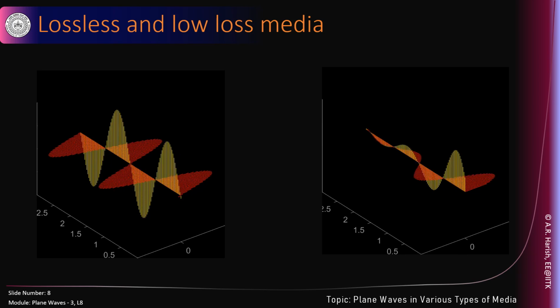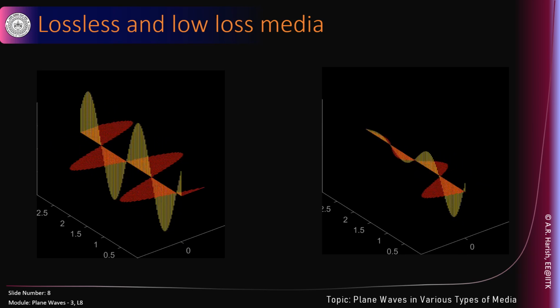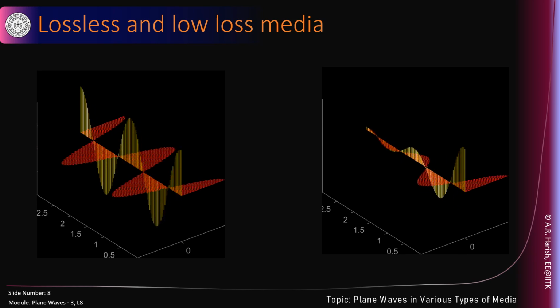As the wave propagates, the amplitude decreases. Notice that the yellow trace or the red trace starts decreasing as the wave propagates deeper into the medium. And the electric and magnetic fields are almost in phase. How do you recognize if the wave is in phase or not? Look at the zero crossing of the yellow trace and the red trace, and that will tell if they coincide, they are in phase. If they don't coincide, they are out of phase. Now let's look at this one.